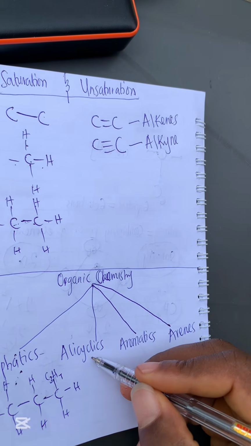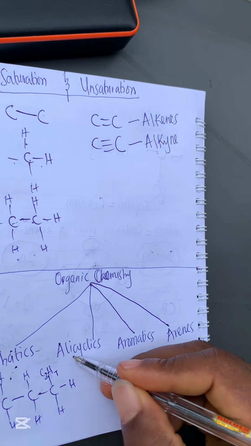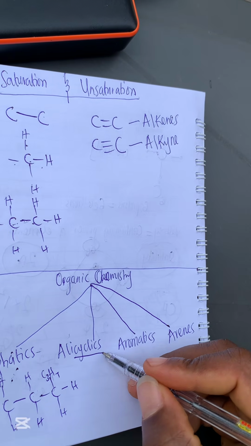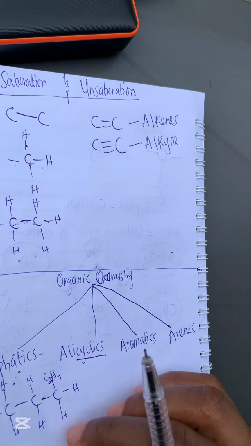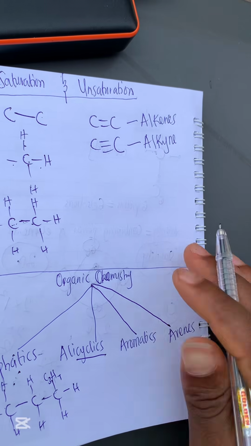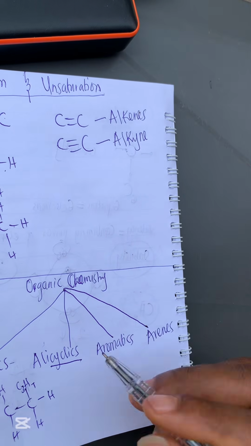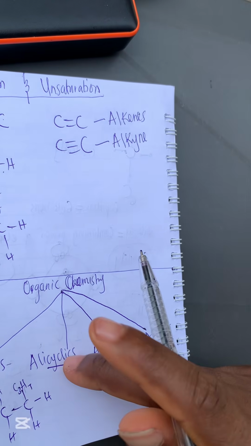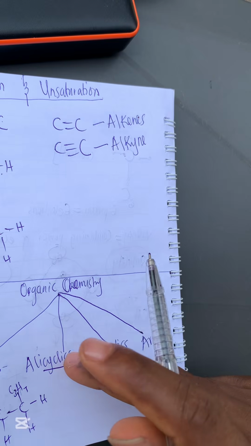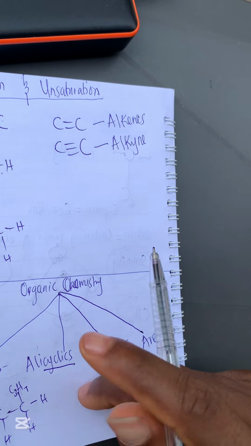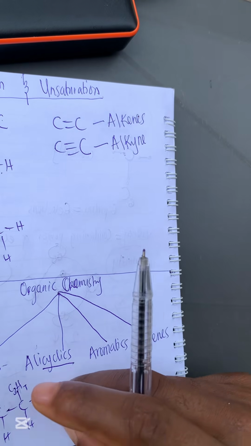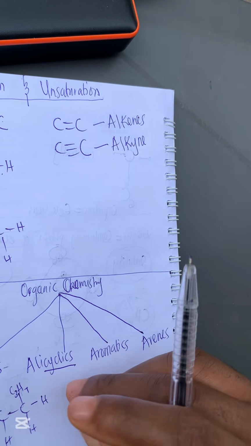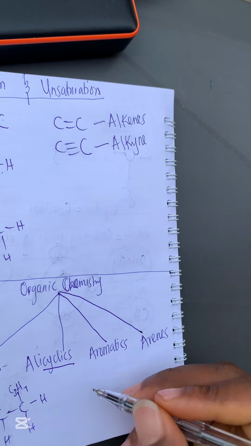Now we have the alicyclics, as in cyclics. These usually have a circle, or they are enclosed together. Aliphatics can have double, single, or triple bonds, and even alicyclics can have double, single, or triple bonds. But the thing about alicyclics is that the carbon to carbon atoms are joined together in a ring, though it's not really circular. Let me give you an example now.